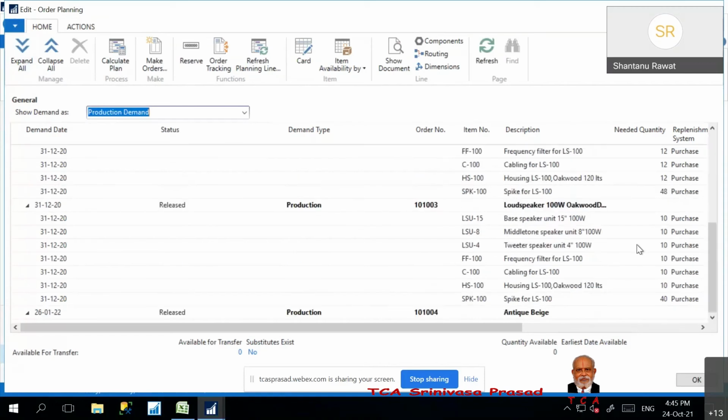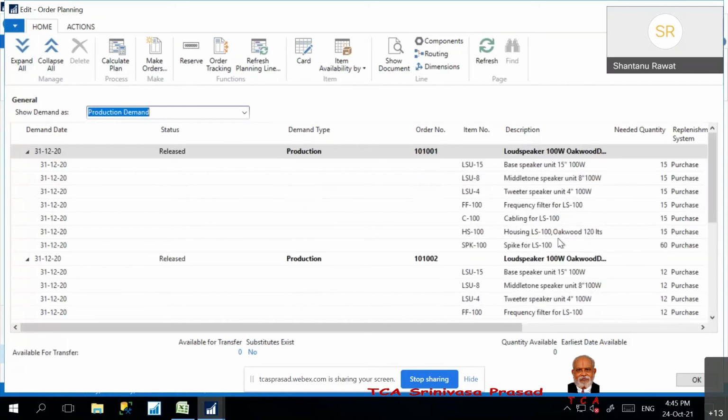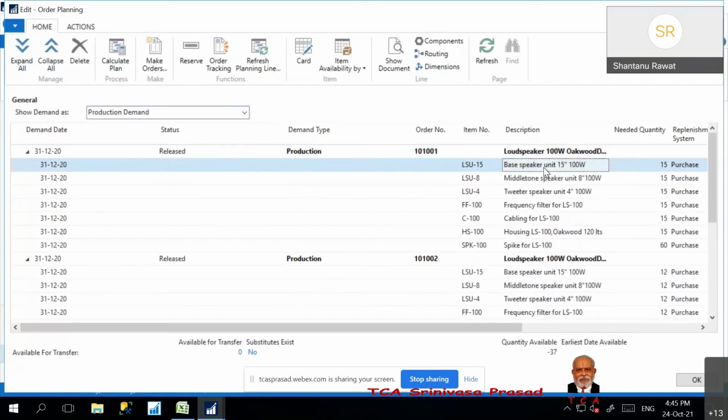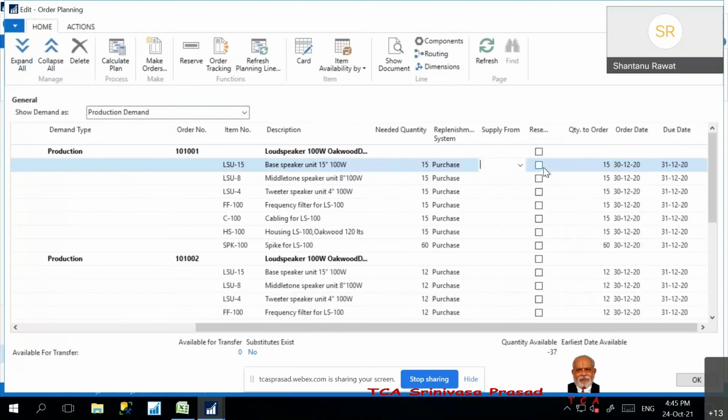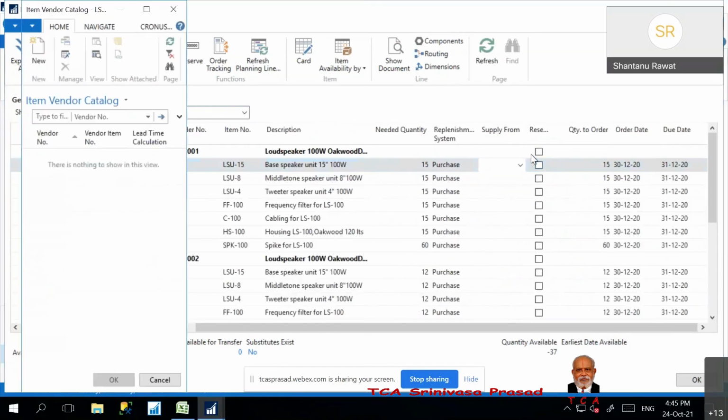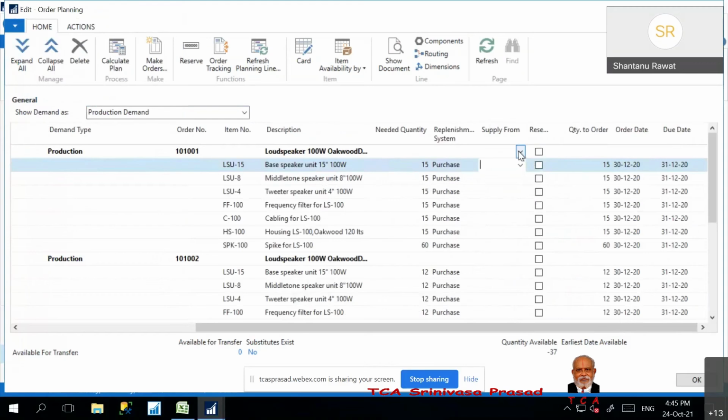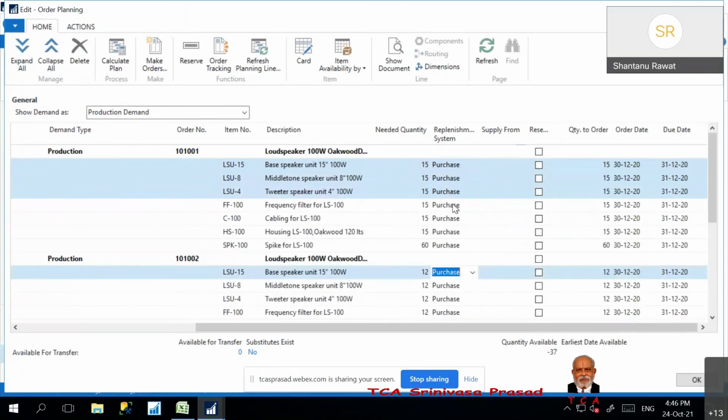So whenever we have this shortage, and we want to make the purchase order, I select this, and if I have already defined the default vendors, the system will automatically create the purchase order. If there are multiple items, say 3 or 4 items related to a single vendor, the system will combine all the orders and make one single purchase order.